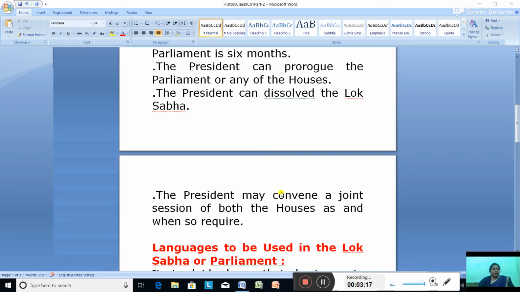Then the president may call for a joint session. Joint session means both the houses, the Lok Sabha as well as the Rajya Sabha, sit together. The president has the power to call for the joint session whenever it is required.